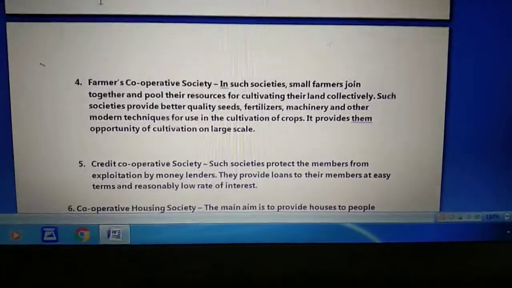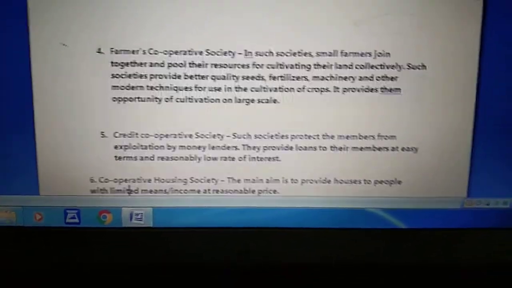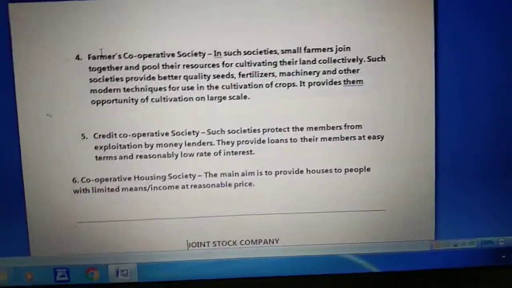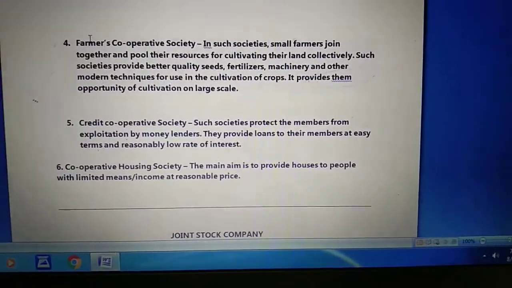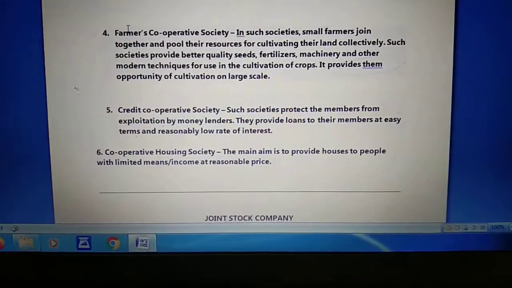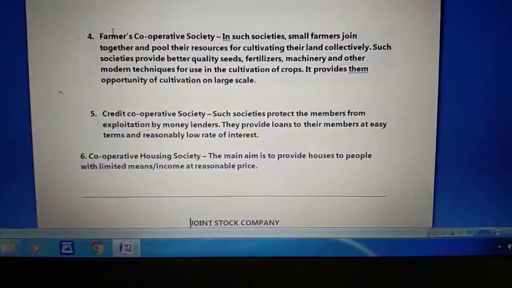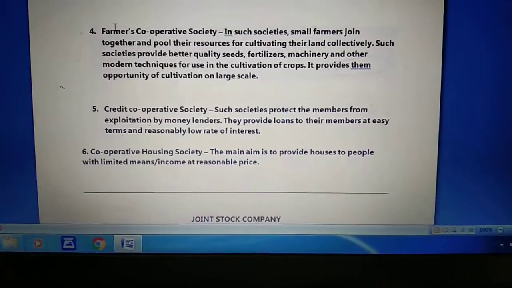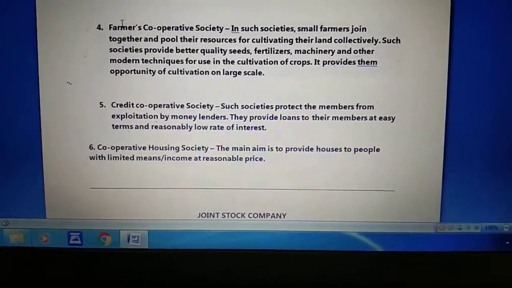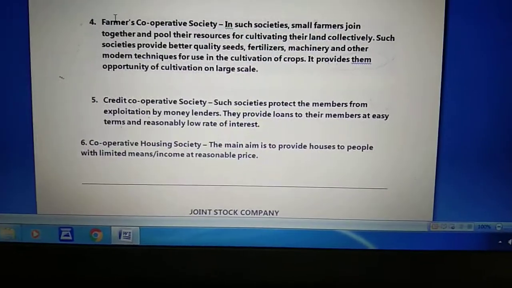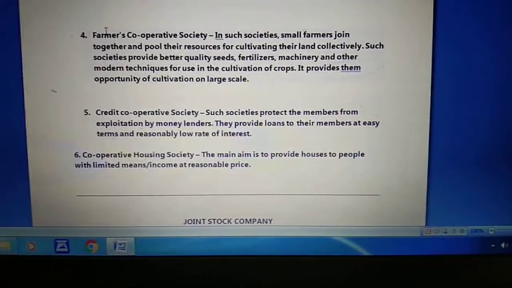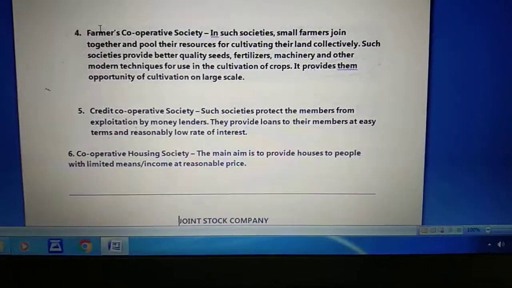Now the next type of cooperative society is credit cooperative society. Now as the name says, providing credit, it means the society will be providing credit to the members, so that the exploitation by moneylenders can be reduced. Now student, credit cooperative societies are set up for providing easy credit on reasonable terms to the members. It means we set up this type of society so that in case any member of the cooperative society wants credit on easy terms, it can be provided from the society only.